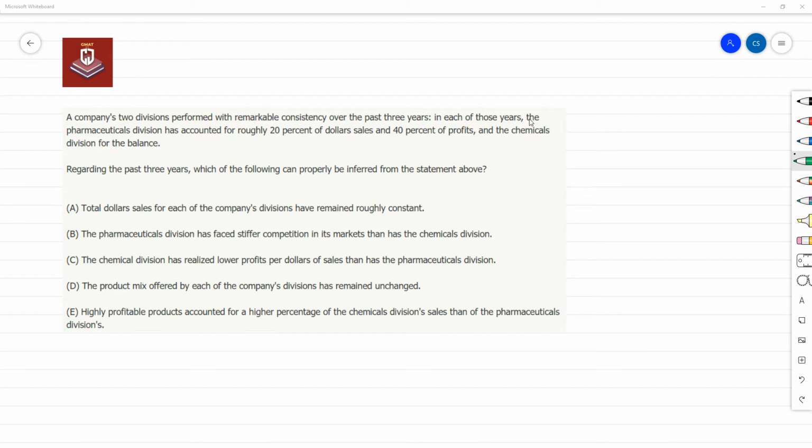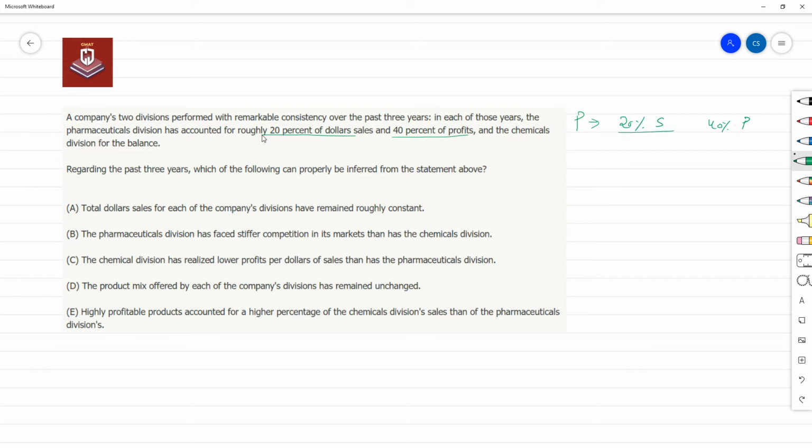Okay, in each of those years, the pharmaceutical division has accounted for roughly 20% of dollar sales and 40% of profits. So there is a pharmaceutical division accounting for 20% of sales and 40% of profits. Now, when I look at these two figures, something clicks. Okay, let me explain what clicks and how it clicks.